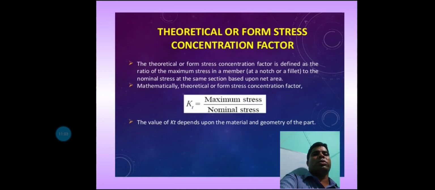Theoretical or form stress concentration factor. The theoretical or form stress concentration factor is defined as the ratio of maximum stress in a member, at a notch or fillet, to the nominal stress at the same section based upon net area. Mathematically, form stress concentration factor is equal to Kt. Kt is equal to maximum stress by nominal stress, and the value of Kt depends upon the material and geometry of the part.